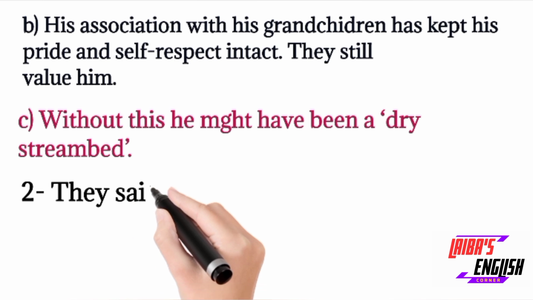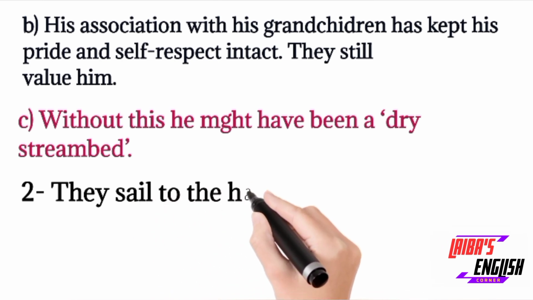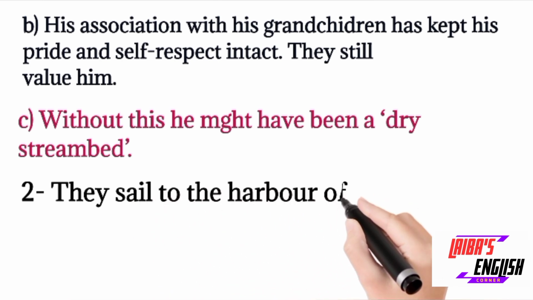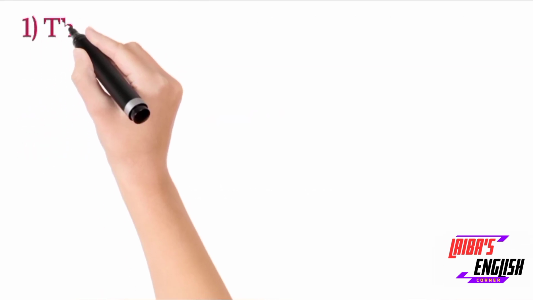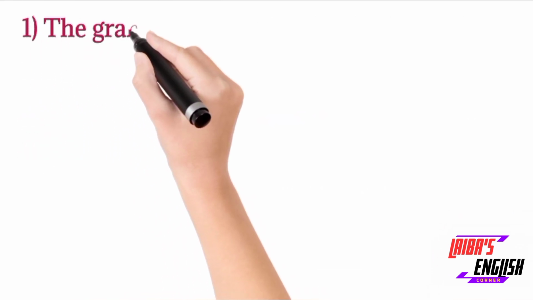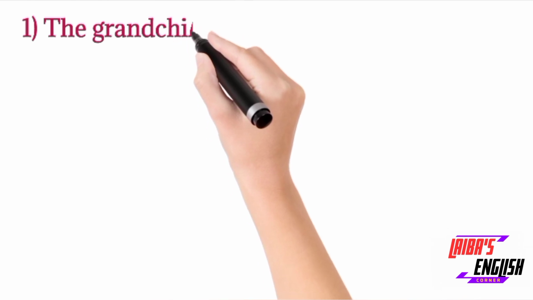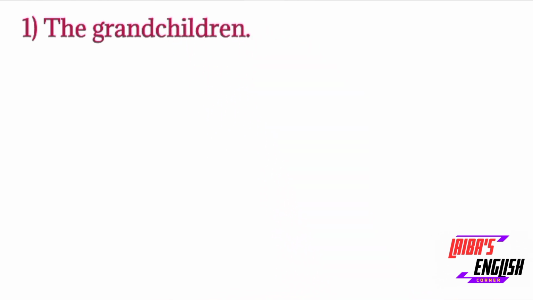Next, the reference to the context is "they sail to the harbor of his knee." So this is something tricky and something interesting. Now, from the line, it is very clear that they are talking about the grandchildren when they were playing with their old man, or their grandparent. So the answer of the first one is the grandchildren. Who was playing? The grandchildren were playing.